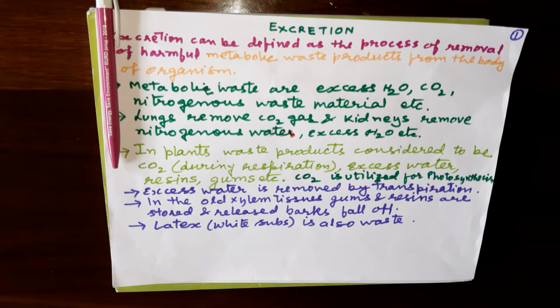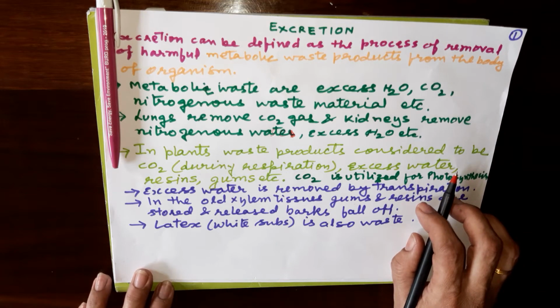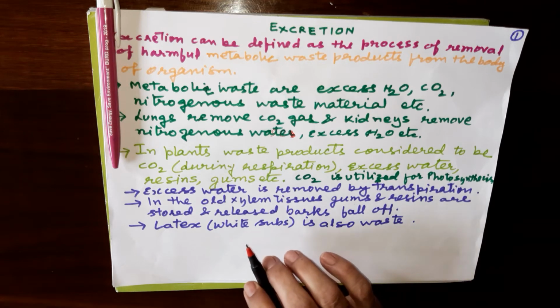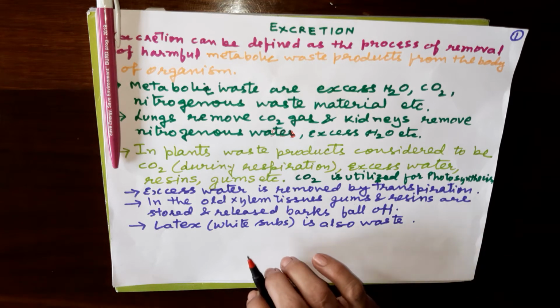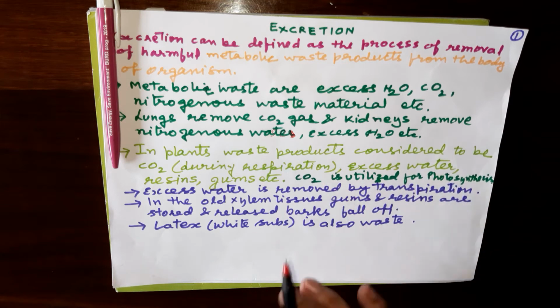Similarly, in plants also waste products are there. In plants, waste products are considered to be carbon dioxide during respiration, because they also respire like us only. During daytime, this CO2 is used in photosynthesis, but actually it is a waste of the plants, CO2 during respiration, that's why it is written. Excess water by the transpiration process. Resins, you can see gums, resins from the bark of big trees, or a white colored substance that is called latex. CO2 is utilized for photosynthesis.